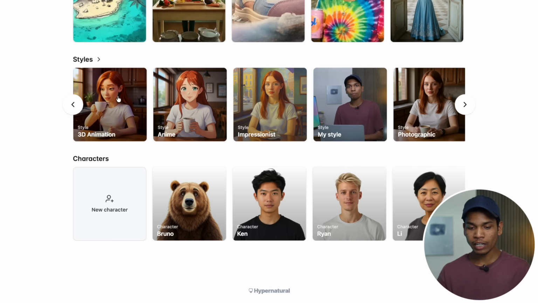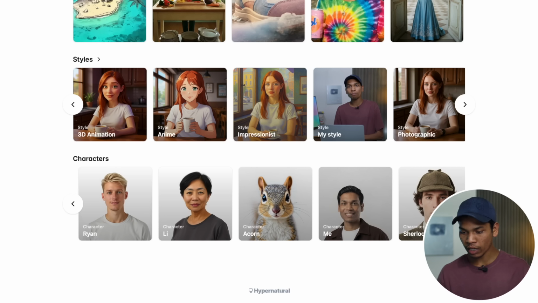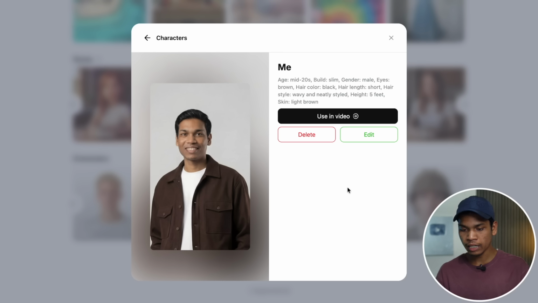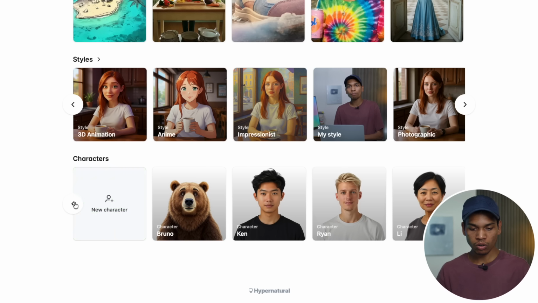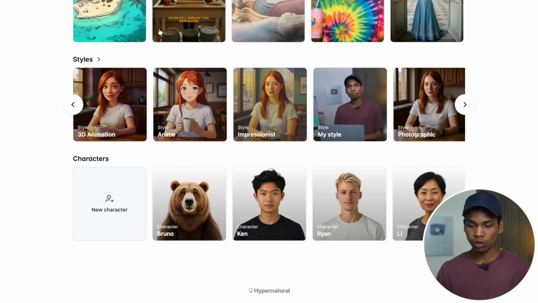After style you can also add some characters. You can see there are some default characters, and you can also add your own character, your own image, or you can add any image as your character. You can see I have added here my character, my photo, and you can see its features and characteristics. You have to click here on new character, and then upload your image, and then you can name it and your character will be added.